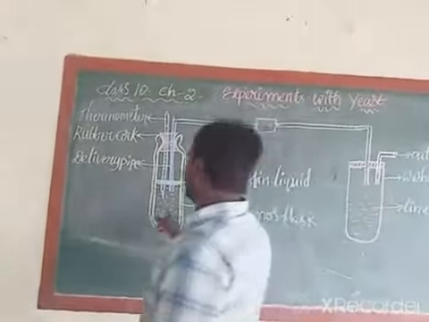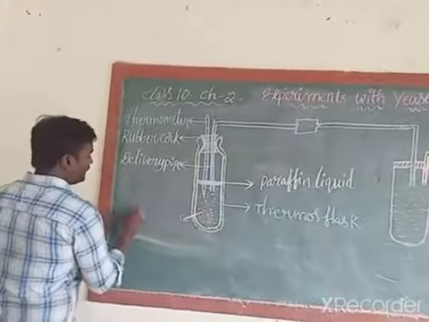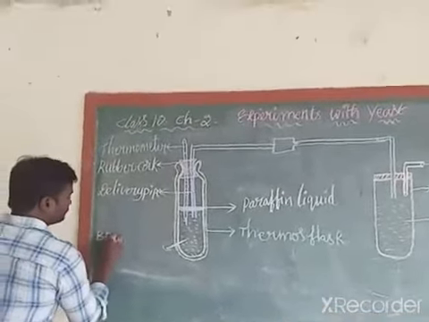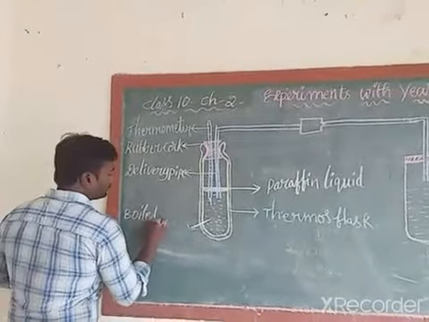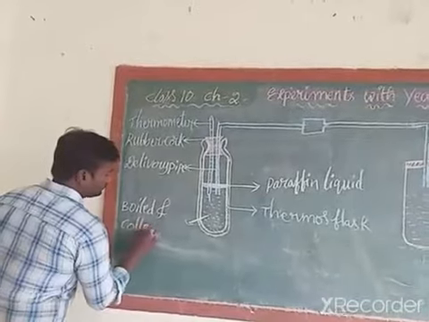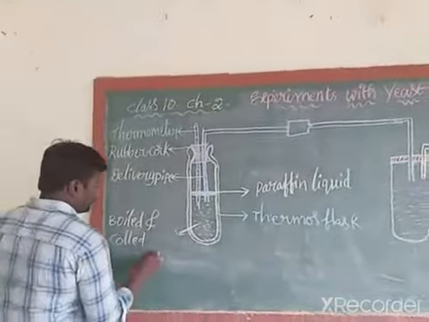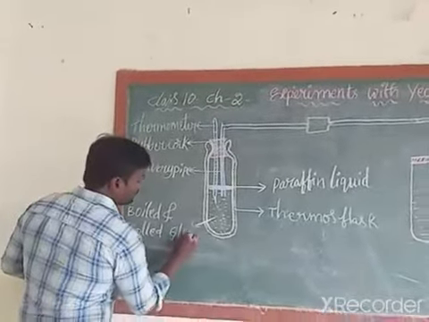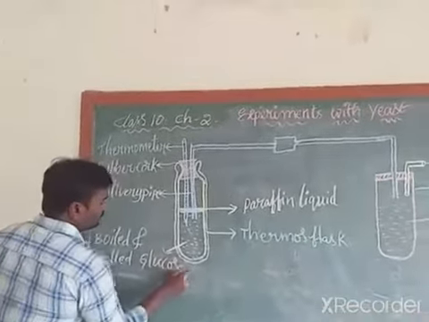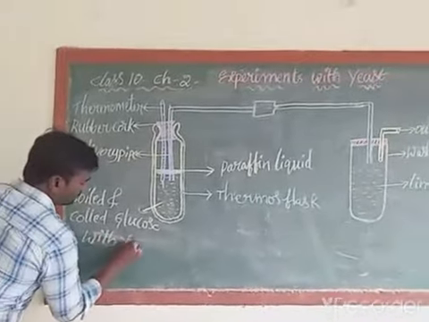Next, here we take one solution, that is boiled and cooled glucose with yeast.